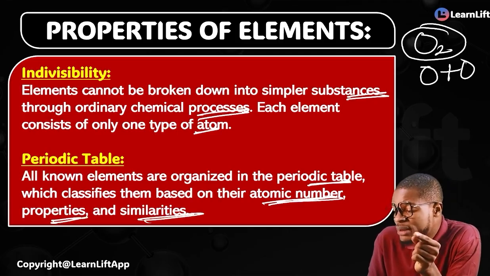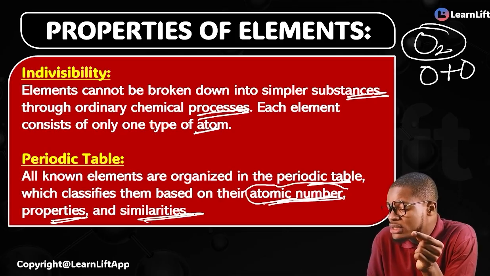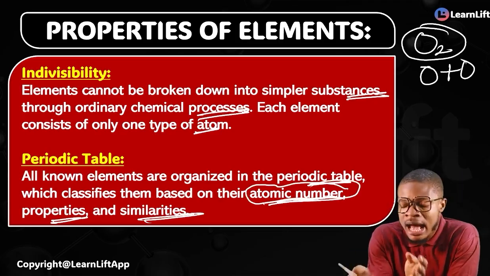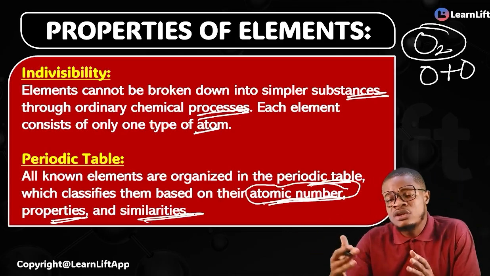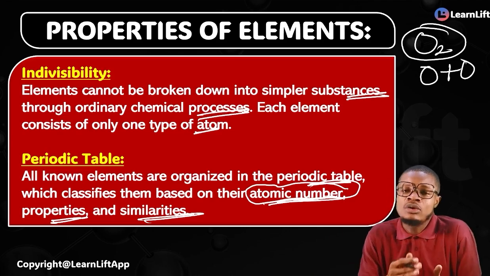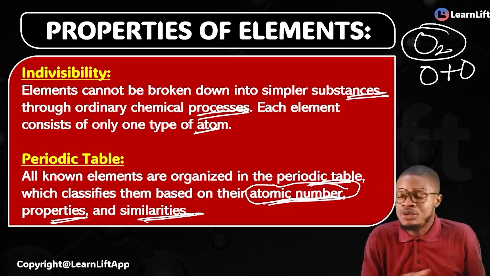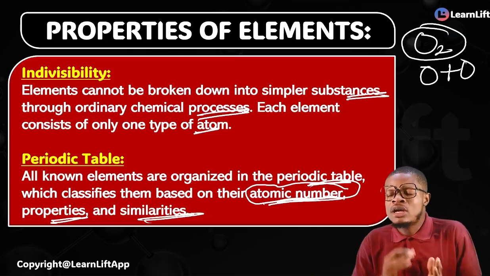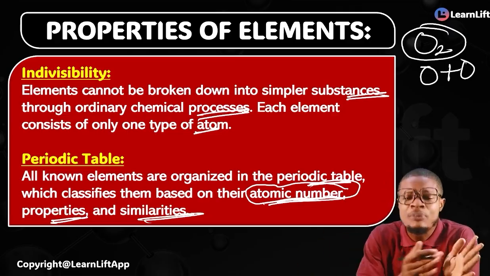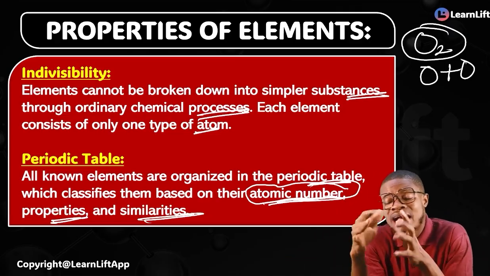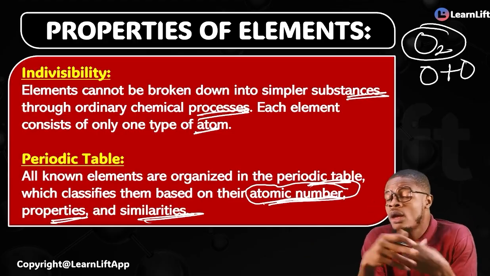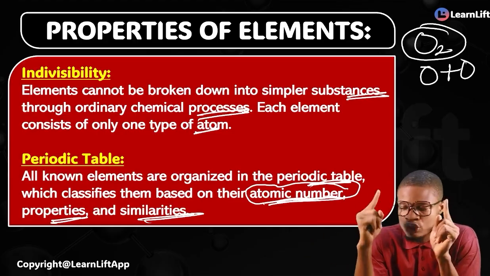When they say atomic number is the major basis for the classification of elements, when you arrange them like that, for example, all the elements we have in this world, you arrange them on the basis of the atomic number. Then you look at the ones that have similar properties and group them together as well by similarity. So that's how the periodic table was formed. When we get there, I'll teach you everything about your periodic table.